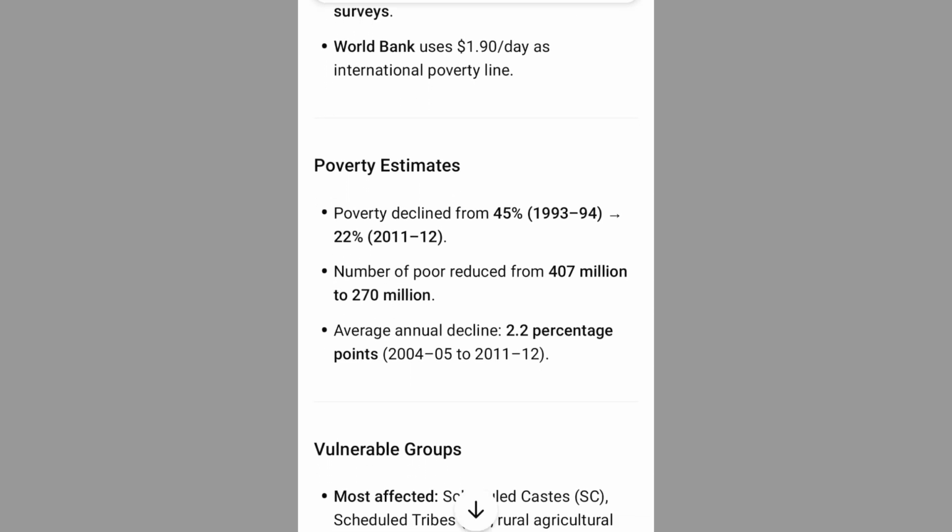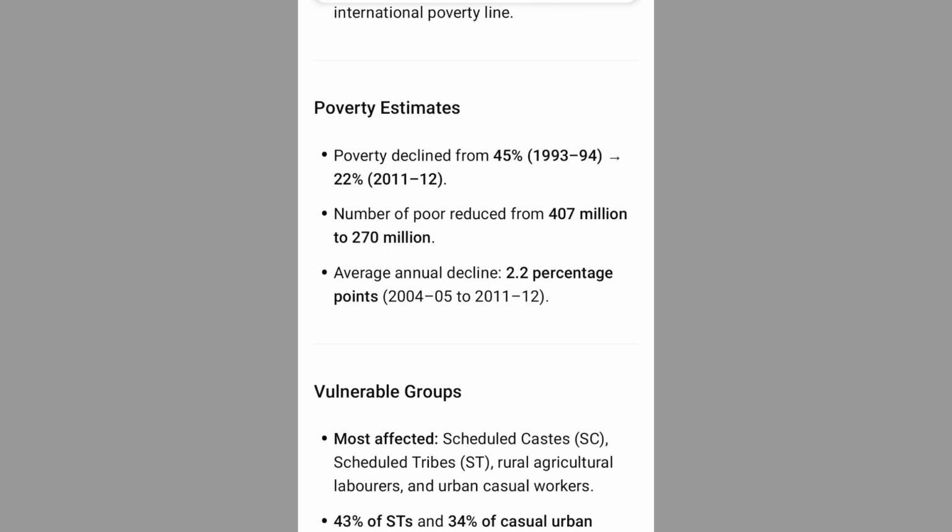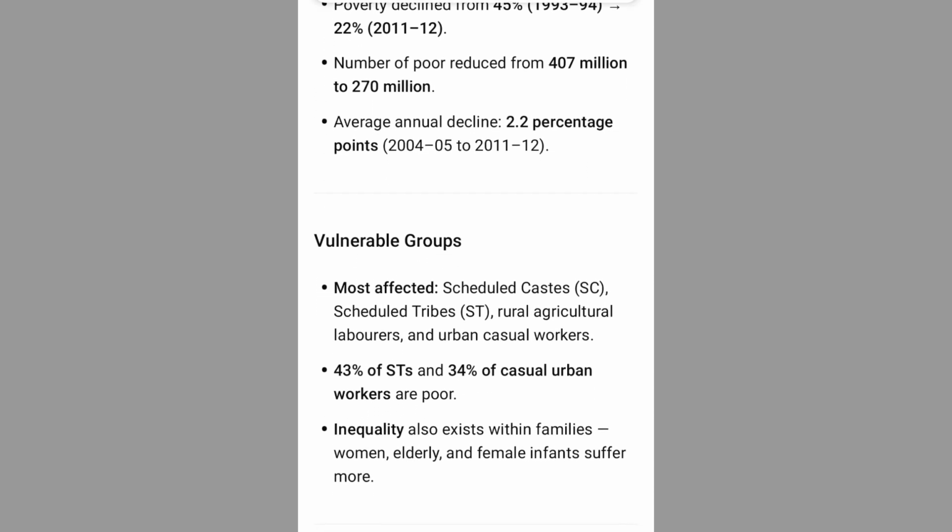Poverty estimates. Poverty declined from 45% in 1993-94 to 20% in 2011-12. Number of poor reduced from 407 million to 270 million. Average annual decline, 2.2 percentage points, 2004-05 to 2011-12. Vulnerable groups. Most affected: scheduled castes, SC, scheduled tribes, ST, rural agricultural laborers, and urban casual workers. 43% of STs and 34% of casual urban workers are poor.